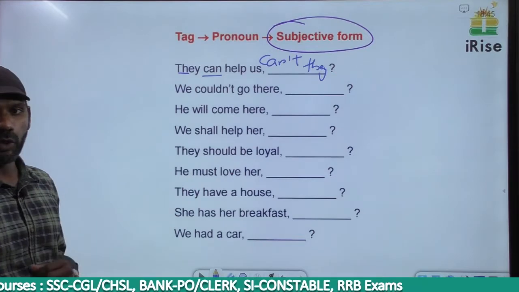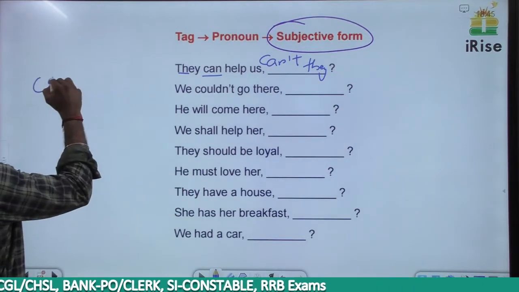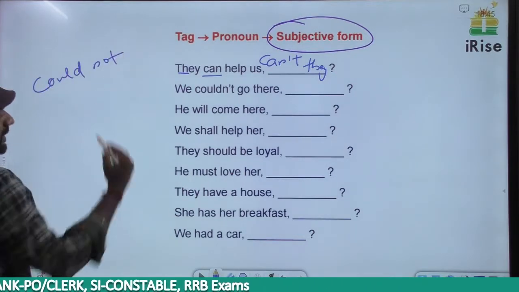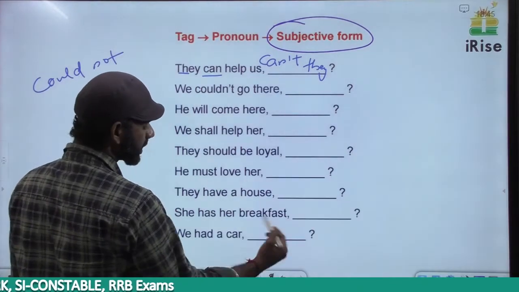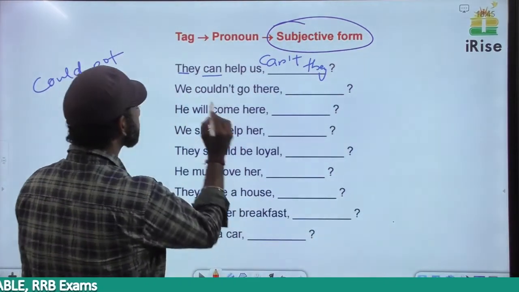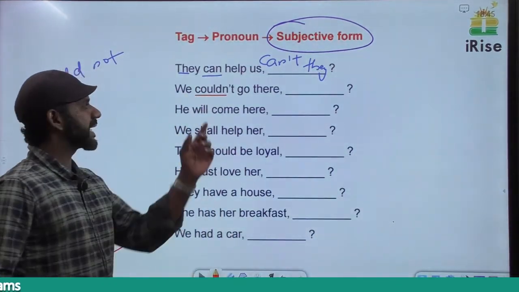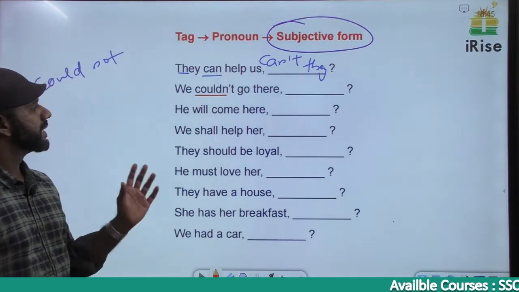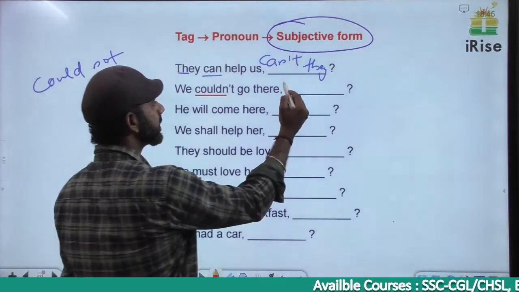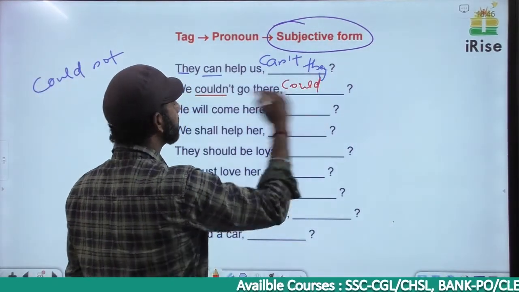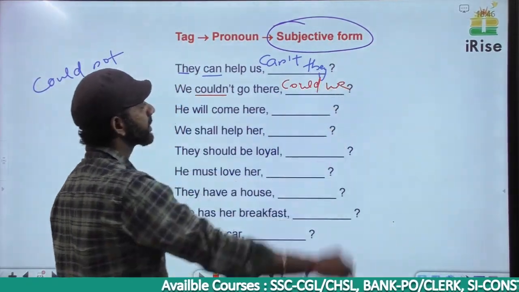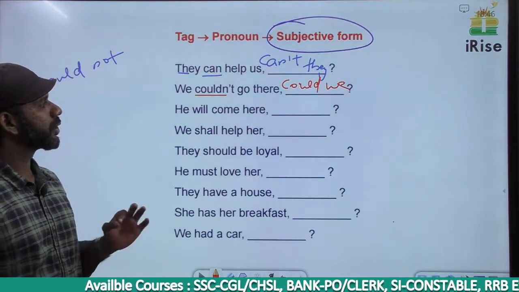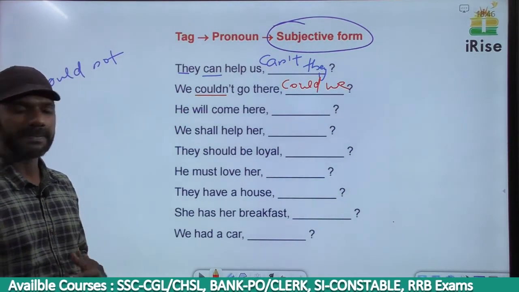We couldn't go there. Couldn't is a short form of could not. The auxiliary verb is could. We have a negative term in the sentence, so there should not be a negative term in the tag. The subject is we, so it must be could we. We couldn't go there, could we.